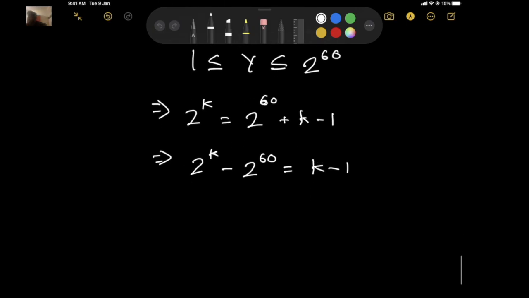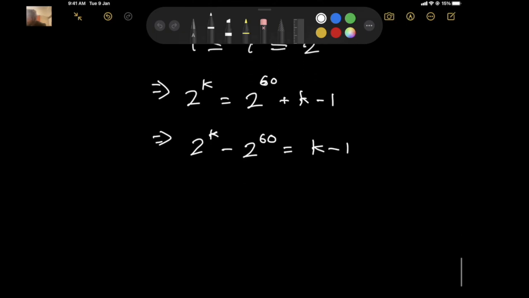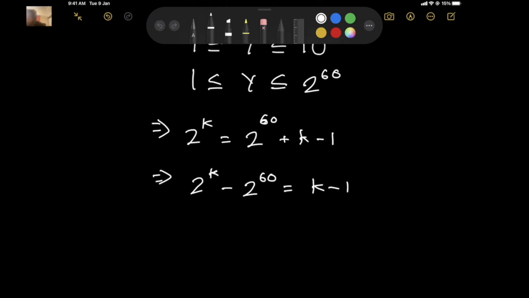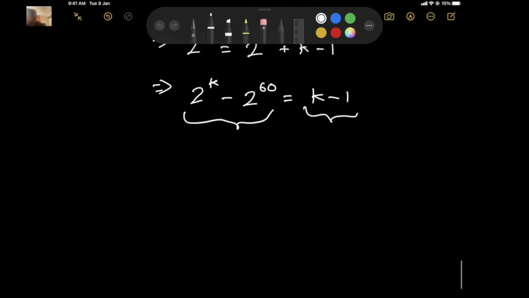Okay, so when k is equal to exactly 60, we can try this for both extremes if you want, by the way, but this is just easier because the larger y is, the larger k can be. So for this 2 to the power 60, let's say k goes all the way up to 60. Because this has to be positive, right? k minus 1 is positive, so this also has to be positive. So k has to be greater than or equal to 60, right?